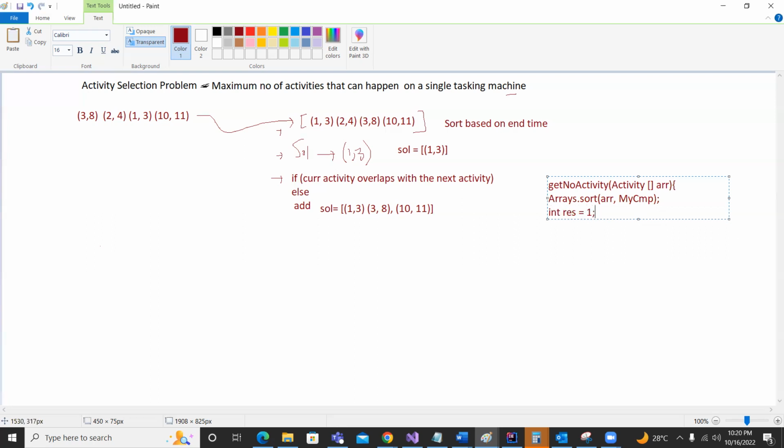We can pick two variables. One is our result. Initially, we can make result 1, because we are choosing the first shortest task which is being done, I mean, so early. Another one is previous, which is a pointer responsible for keeping track of the previous part. Now, if we take, for example, a for loop,